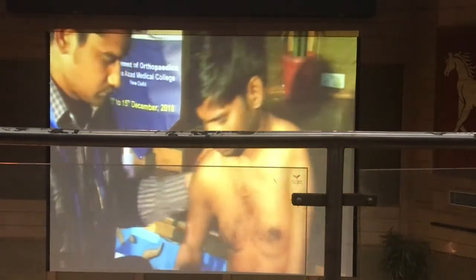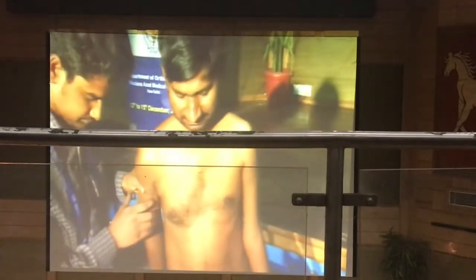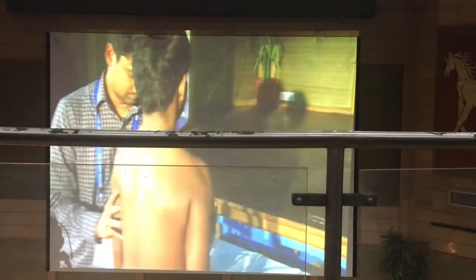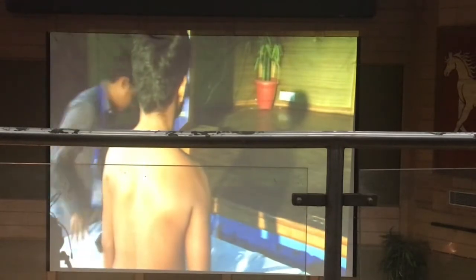Now, ask him to face the screen. For demonstration's sake, you go on the other side. And the correct mode would be that he should be...